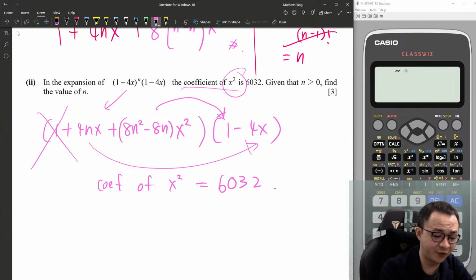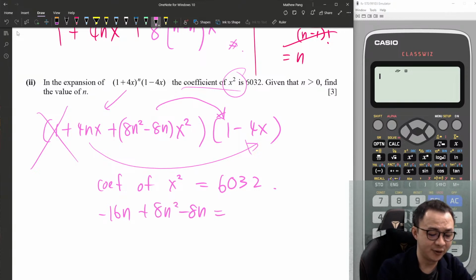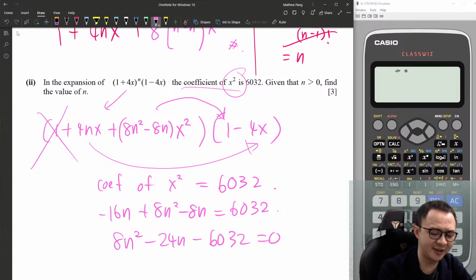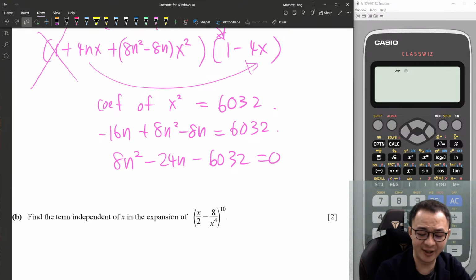So 4n multiplied by negative 4, I get negative 16n. Then plus 8n squared minus 8n equals 6032. Yeah, we kind of need to solve this quadratic equation: 8n squared minus 24n minus 6032 equals 0. I suspect all the numbers can be divided by 8.